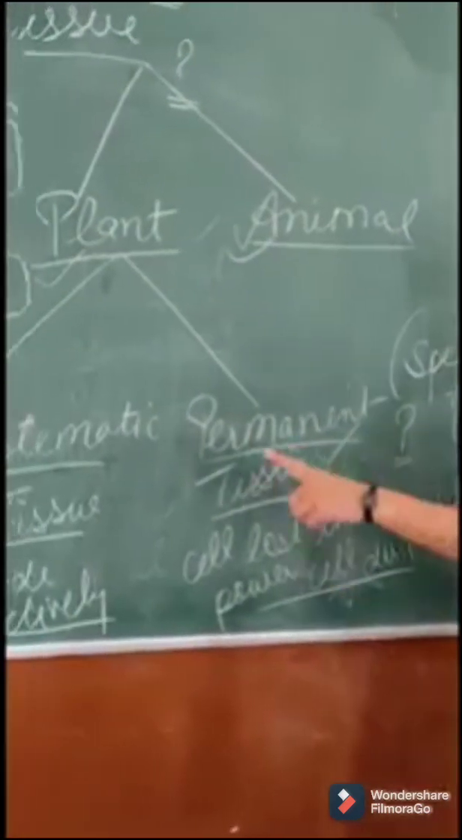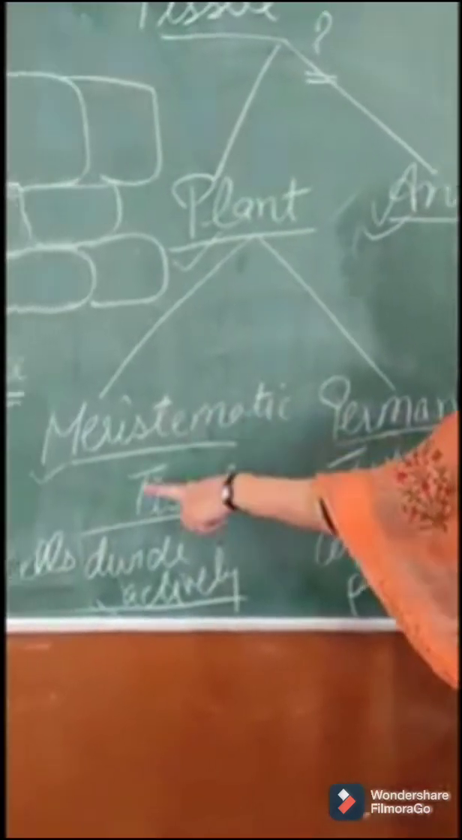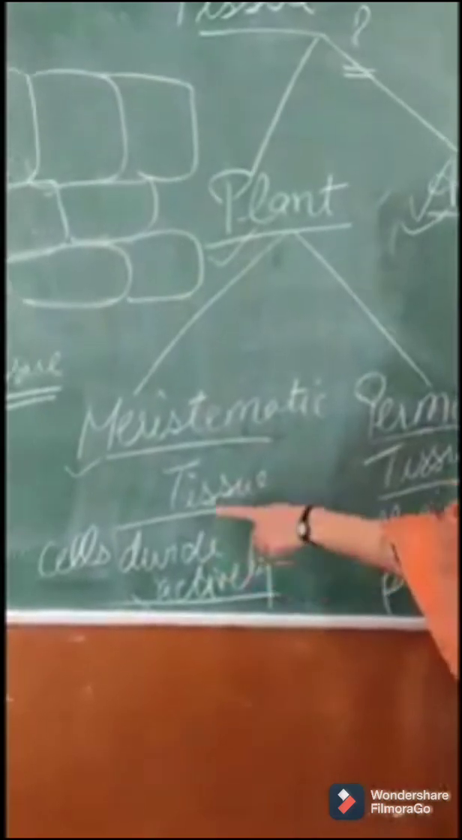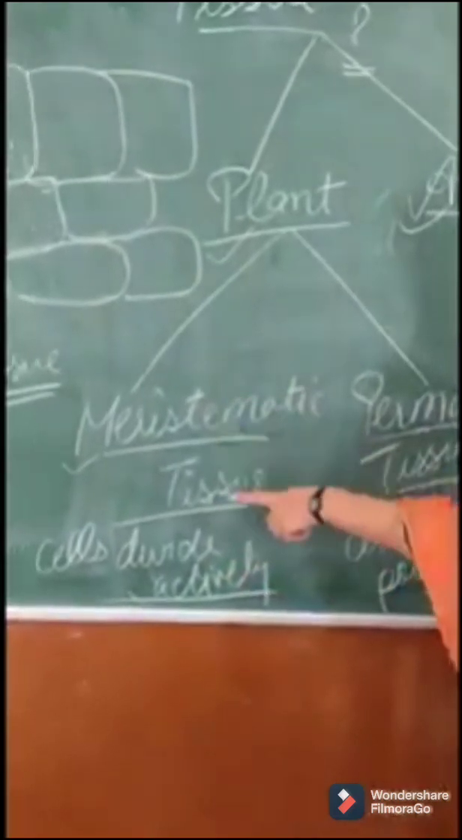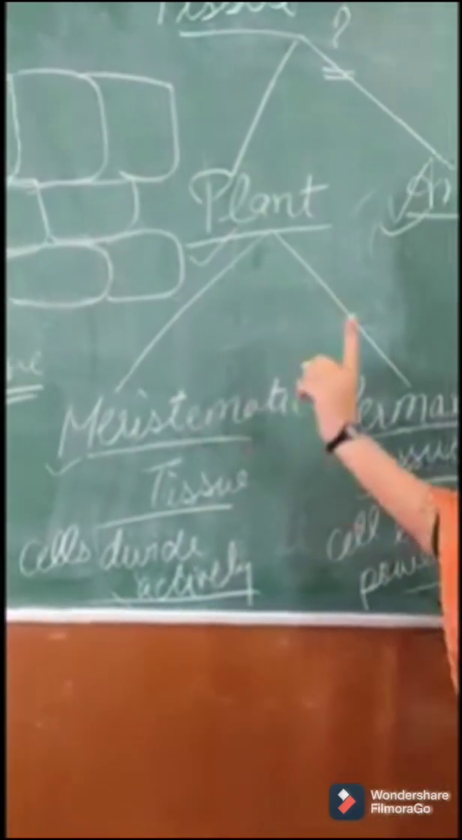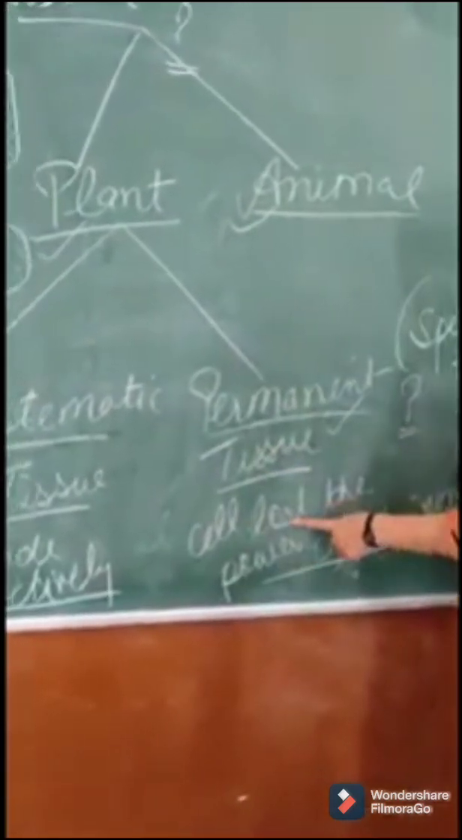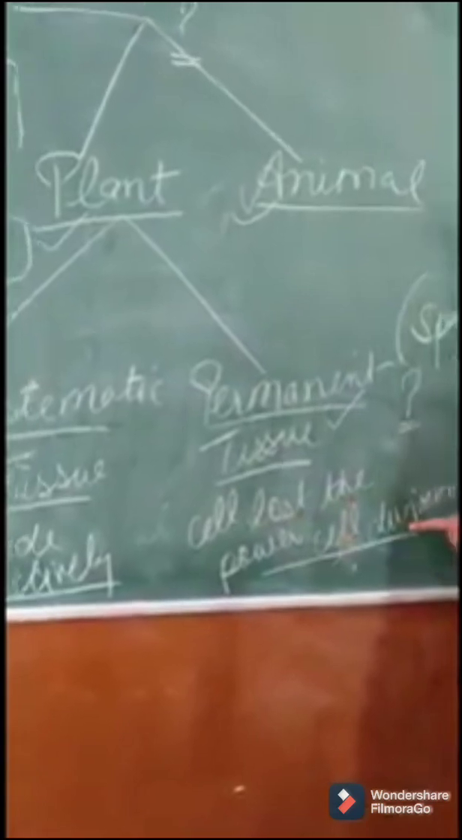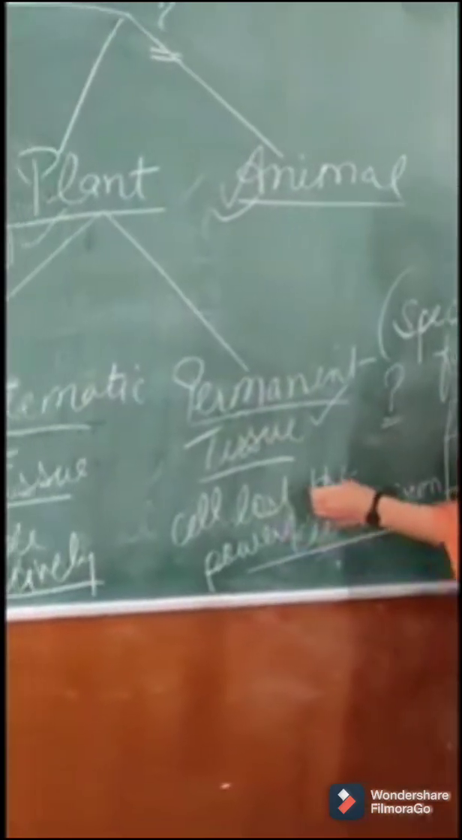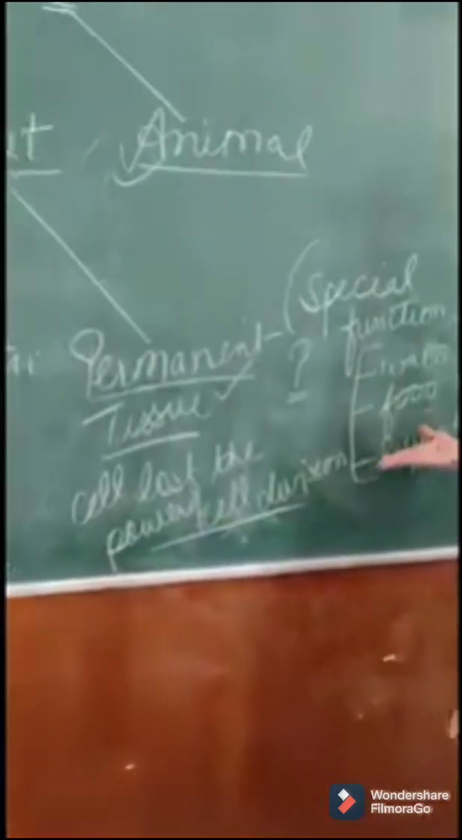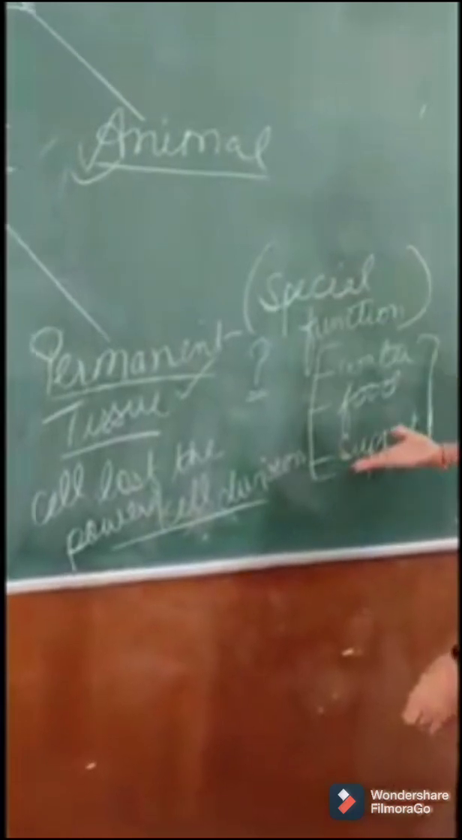Again I am repeating, in meristematic tissue, cells divide actively. That means the cells present in this tissue always divide. But in permanent tissue, cells lost the power of cell division. They stop dividing. They will start doing a special function. Alright?